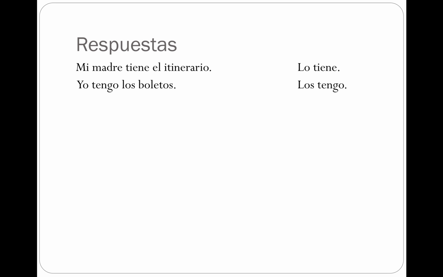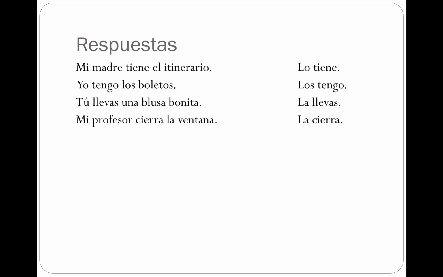If we want to just say I have them, los tengo. Tú llevas una blusa bonita. You are wearing it, la llevas. Mi profesor cierra la ventana. La cierra, he closes it. Marta y Simón visitan la oficina de turismo. They visit it, la visitan.